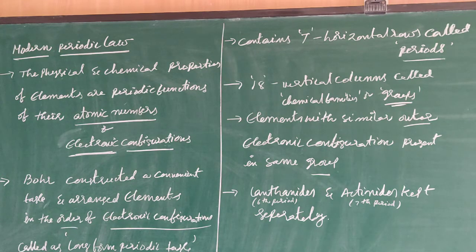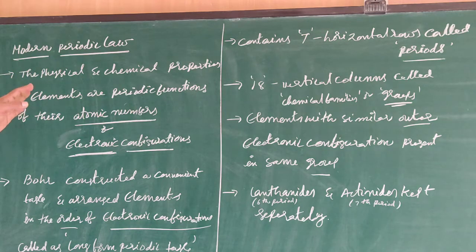Next, the modern periodic law. The physical and chemical properties of elements are periodic functions of their atomic numbers. This is the law as originally proposed.